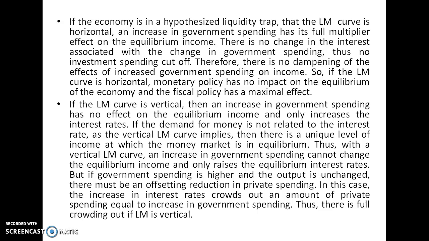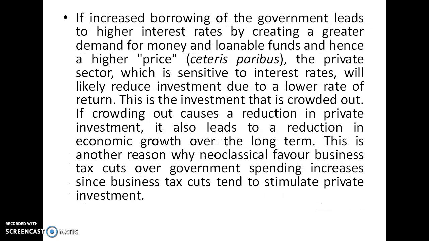Thus, with the vertical LM curve, an increase in government spending cannot change the equilibrium income and only raises the equilibrium interest rate. But if government spending is higher and the output is unchanged, there must be an offsetting reduction in private spending. This is the case where the increase in the interest rate crowds out an amount of private spending equal to the increase in government spending. Thus, there is full crowding out if the LM curve is vertical.